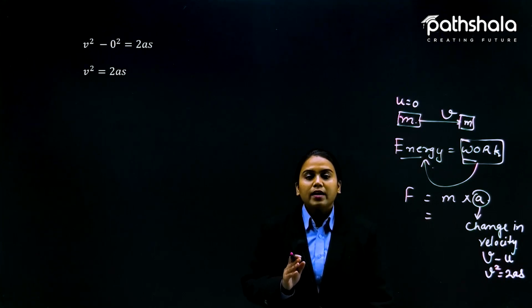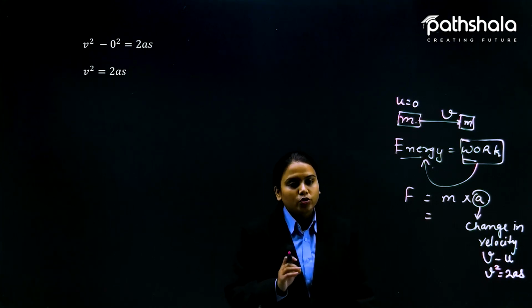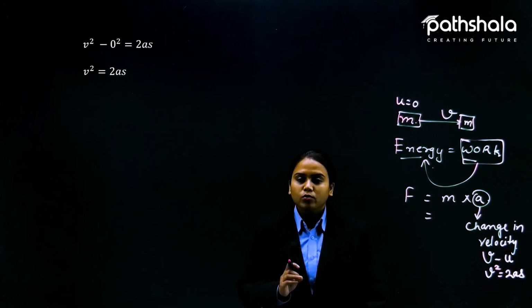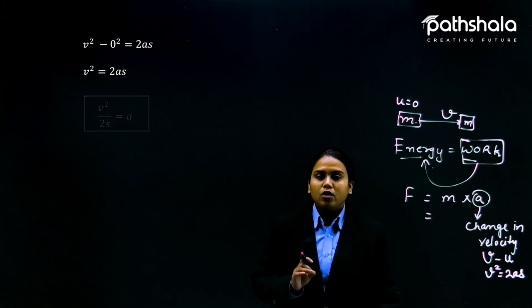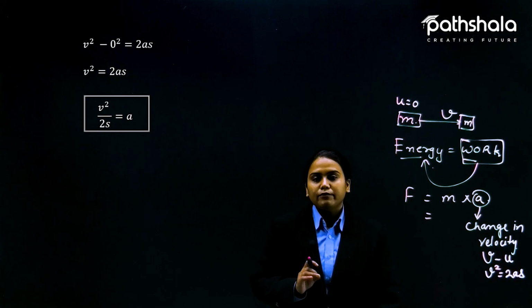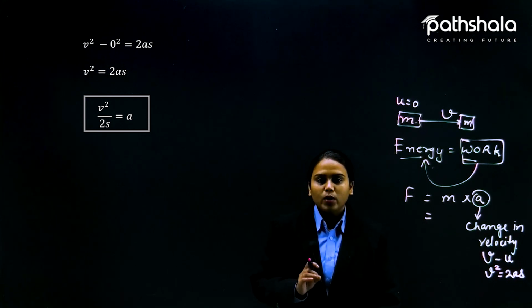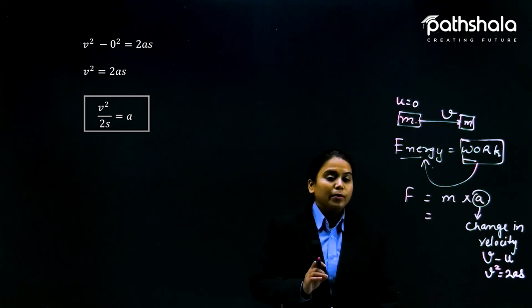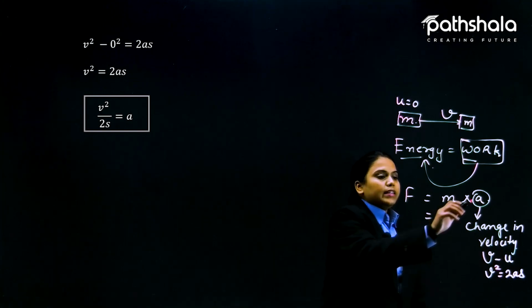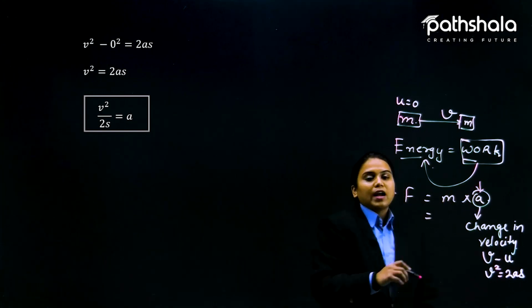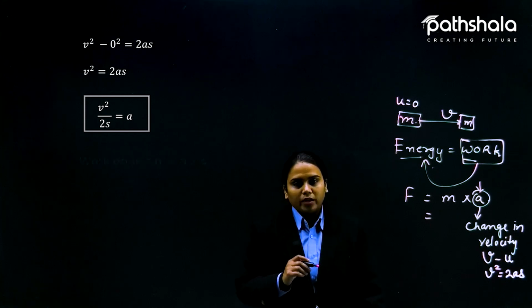So v square is equal to 2as, as we have read in the previous chapter. v square minus 0 is equal to 2as, so v square is equal to 2as is left. Now we can say v square divided by 2s is equal to a, because we are finding the a part only, so that we can put it in the work formula.